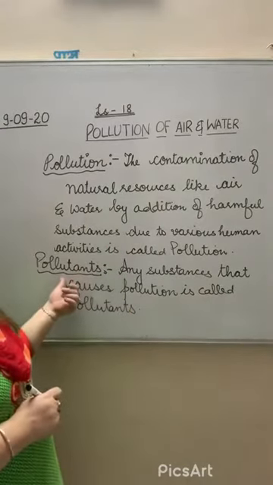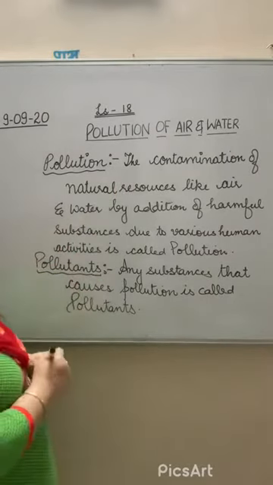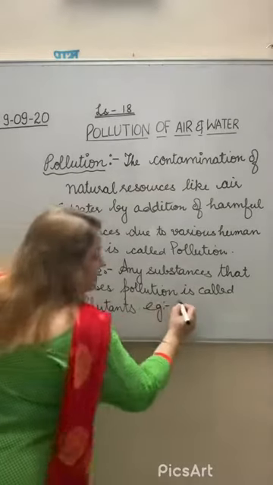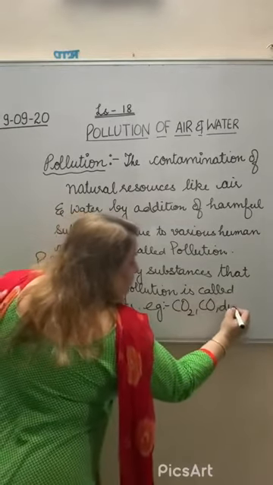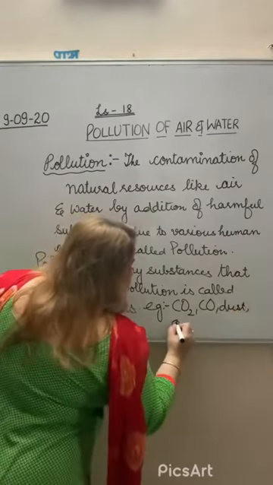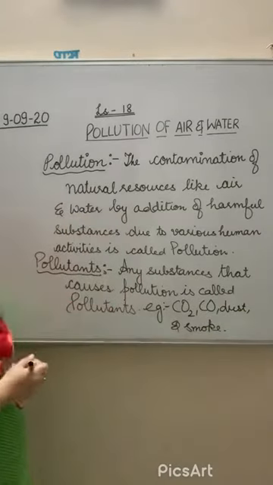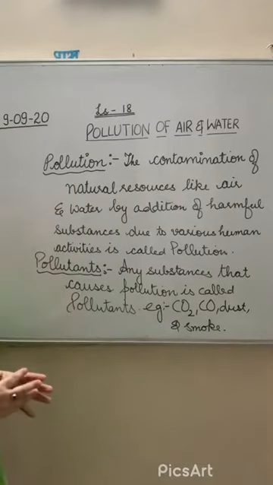And the substances that cause pollution are called pollutants. You can write down examples of different pollutants here: carbon dioxide, carbon monoxide, dust and smoke. These are called pollutants. These are destroying our natural resources like air and water.